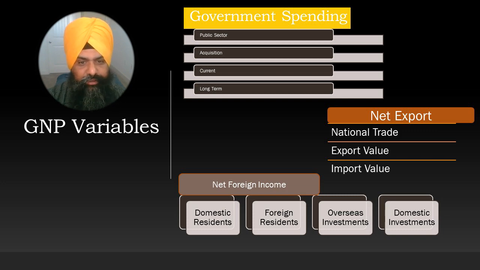Net export is a measure of the nation's total trade. It can be calculated as the total export values minus the total import values. Total export values are the amount of money a nation generates from its produced goods and services in the foreign market, and total import values are the amount of money a nation spends on services and goods received from other countries. Net foreign income in gross national product is the income earned by domestic residents from overseas investments minus income earned by foreign residents from domestic investments.